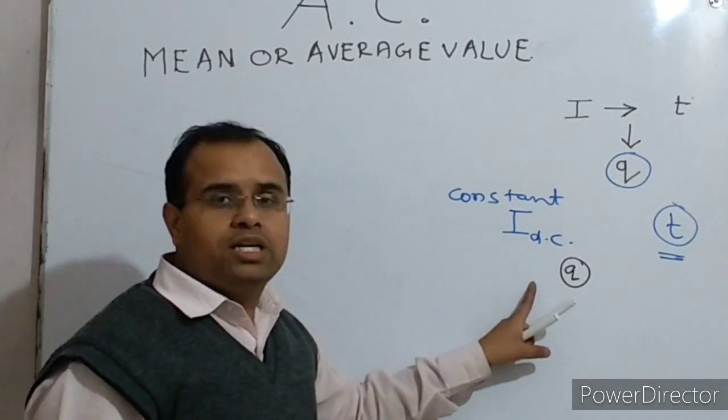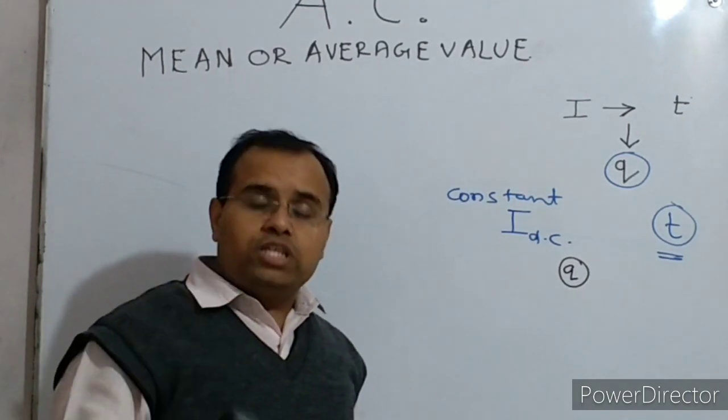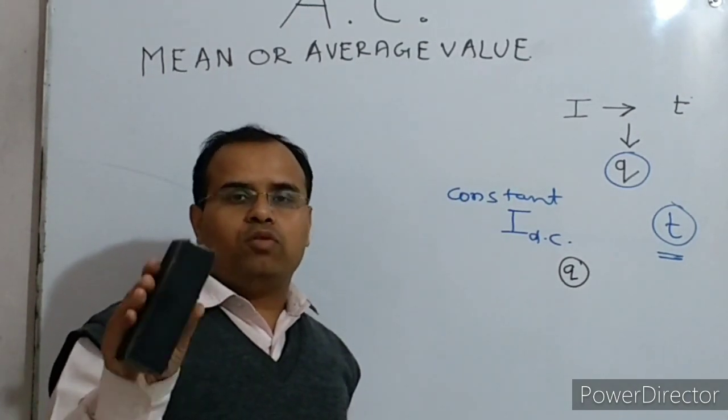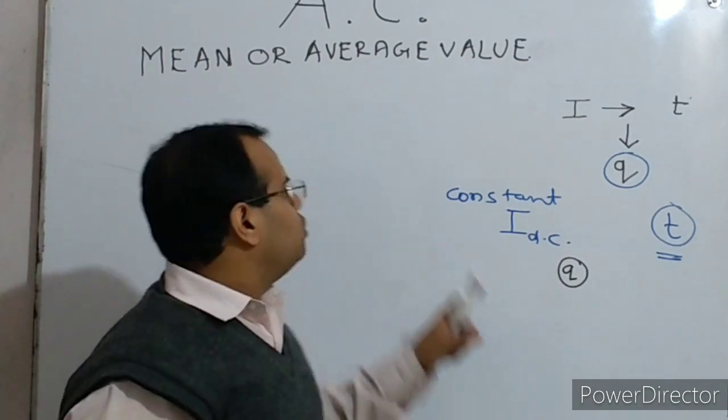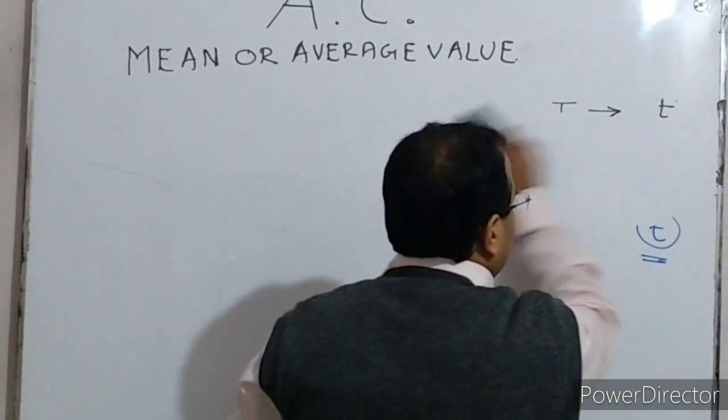Then this constant DC is said to be the mean value or average value of the alternating current. So this is how we can define the mean or average value of alternating current.